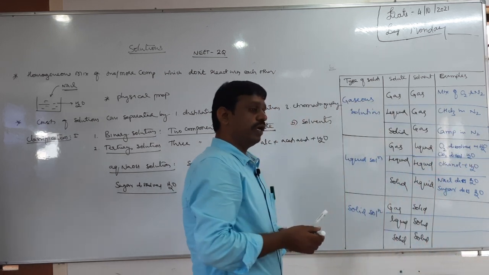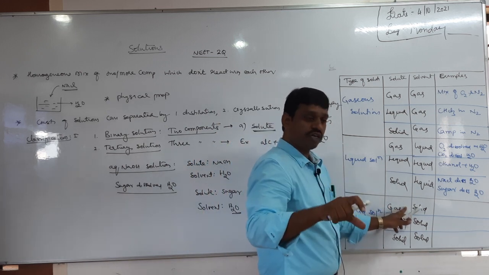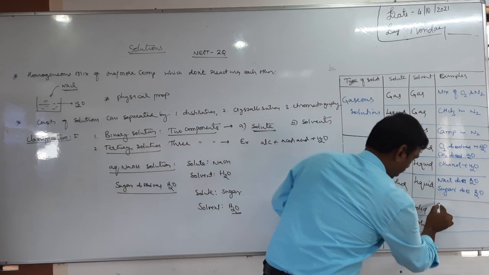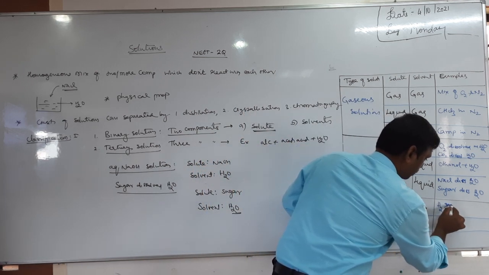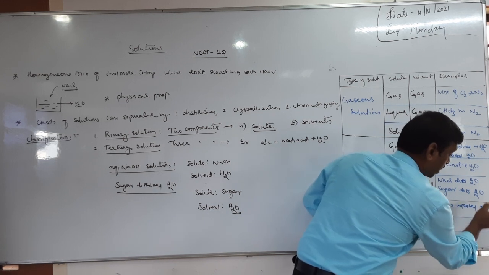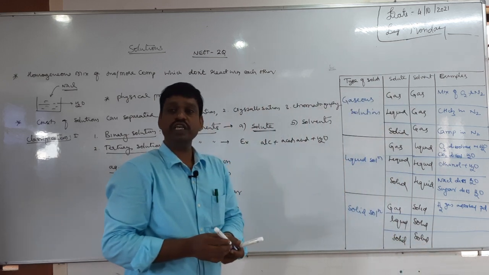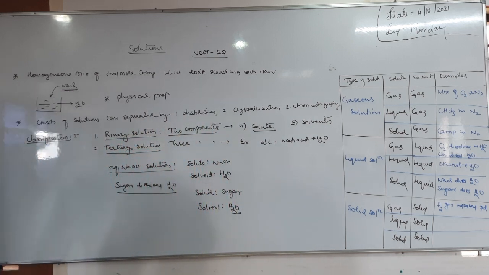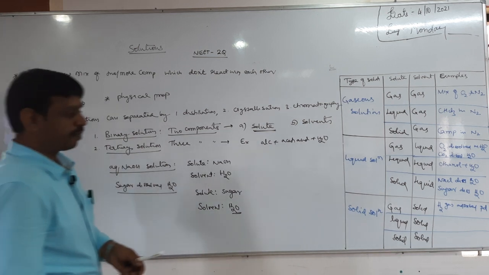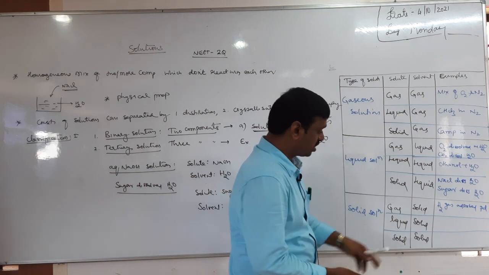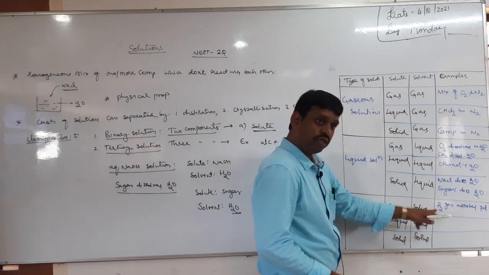Next, okay, gas in solid. Gas is a smaller quantity, solid is a larger quantity. Tell me. Yes, hydrogen gas adsorbed on palladium, platinum catalyst. We study heterogeneous catalysis in surface chemistry. The mechanism of heterogeneous catalysis is based on this only, right? Hydrogen gas adsorbed on nickel, platinum, palladium catalyst is an example for gas in solid.